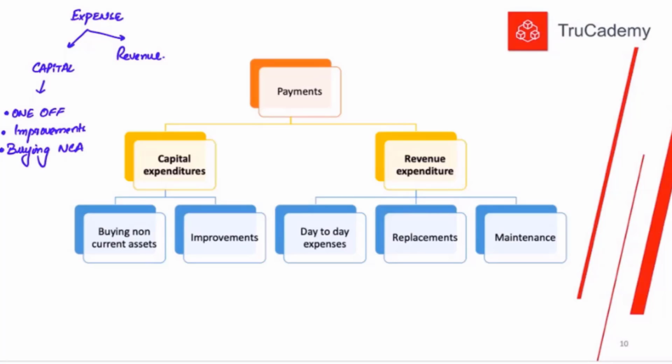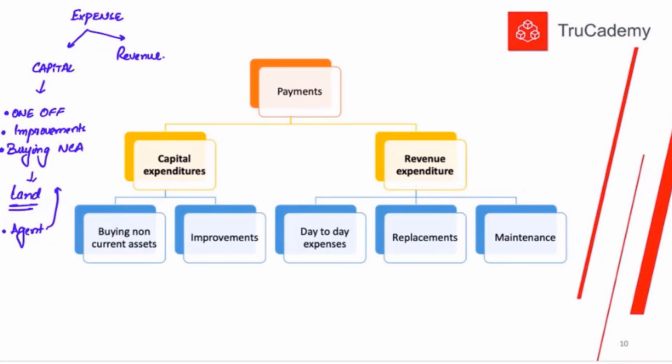For example, if I'm buying a land, obviously it's not a day-to-day expense. Maybe once in 10 years I will be buying this land. So the money I'm paying to buy this land will be my capital expenditure. And any cost which is associated with buying this land will also be considered as capital expenditure. For example, I appoint an agent and pay some commission to that agent to help me buy that land. This will also be your capital expenditure.